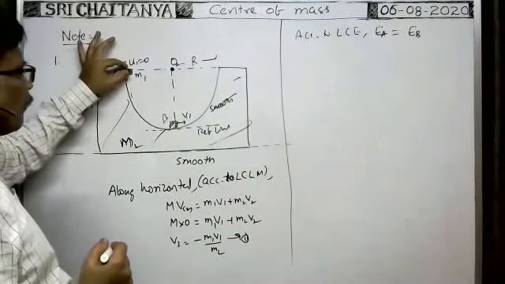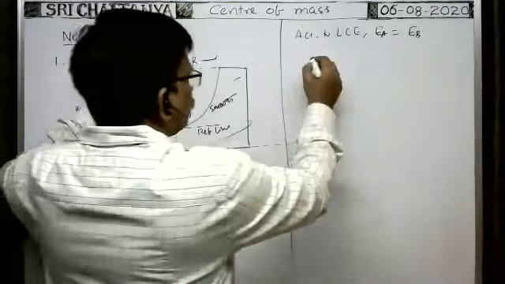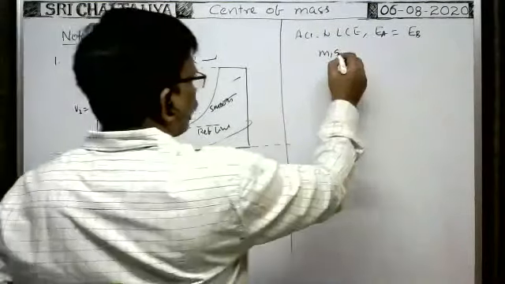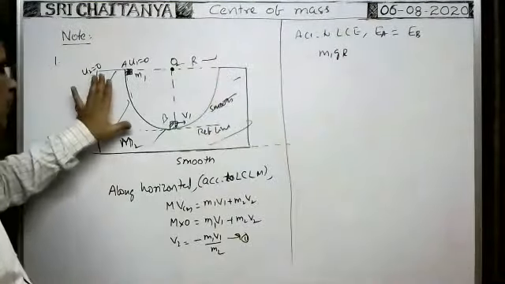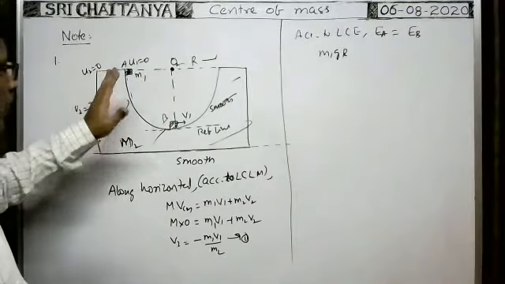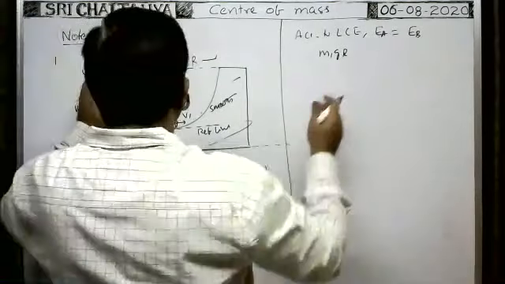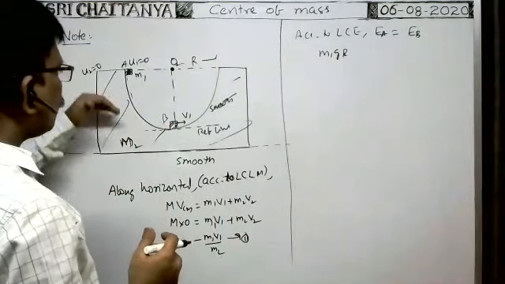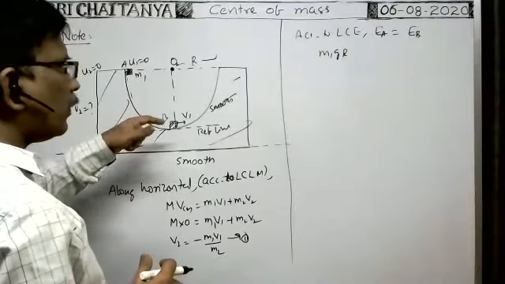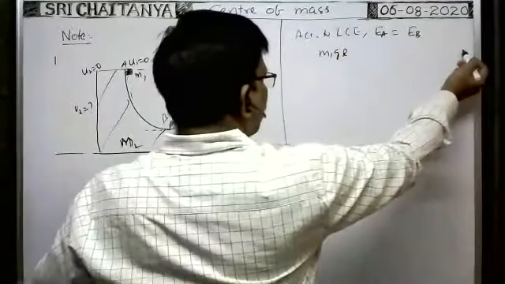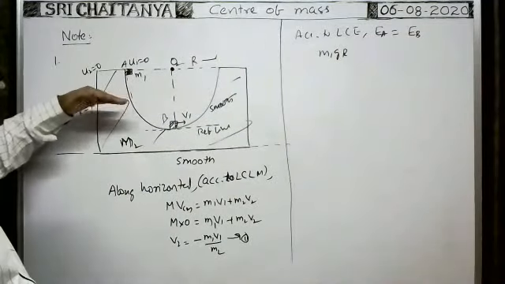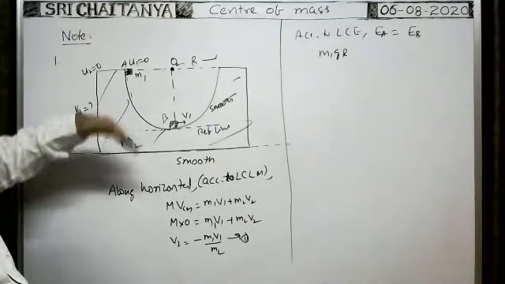Whenever the block is here, the potential energy of this body is equal to M1 g into h. Here h means initially it is at a height r. Plus the potential energy of the wedge: along the vertical direction there is no change in the position of this body, initial and final. Whenever the block is here or here, there is no change in the vertical position of the wedge. That is why it has no change in potential energy. Whatever potential energy is there initially is also there finally, so they cancel.